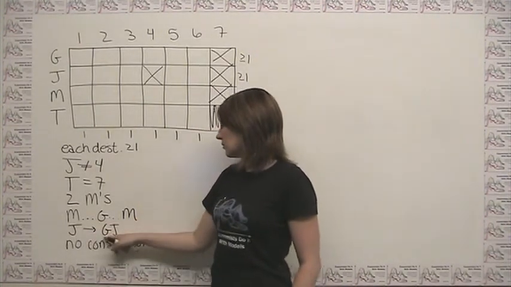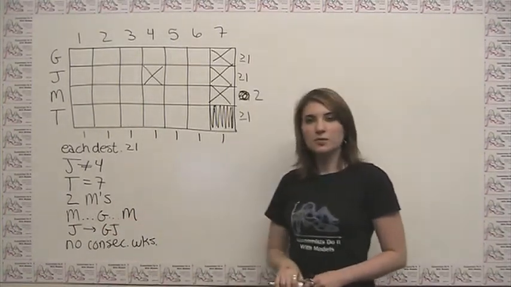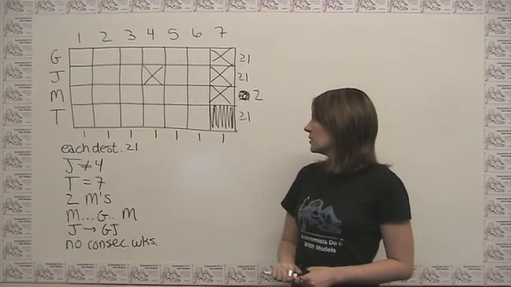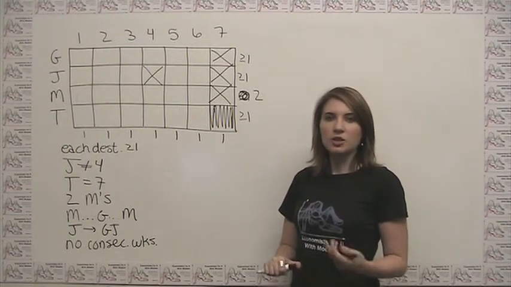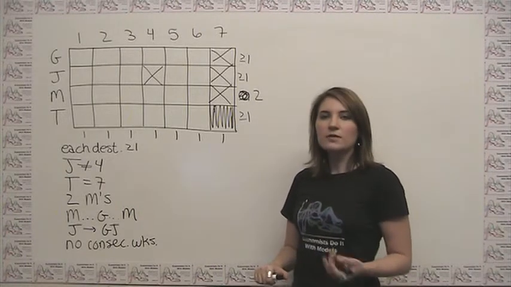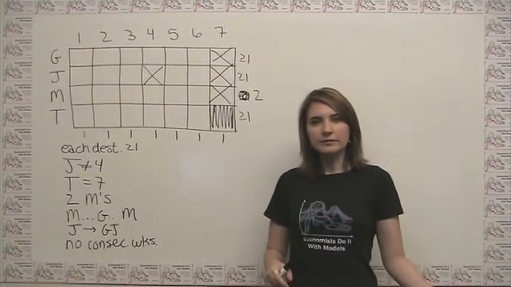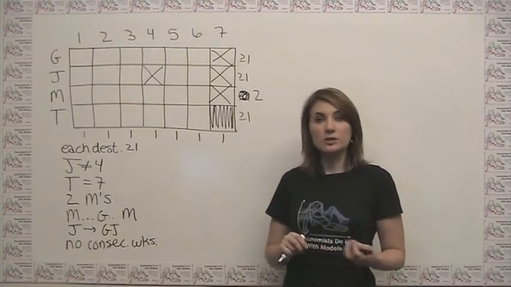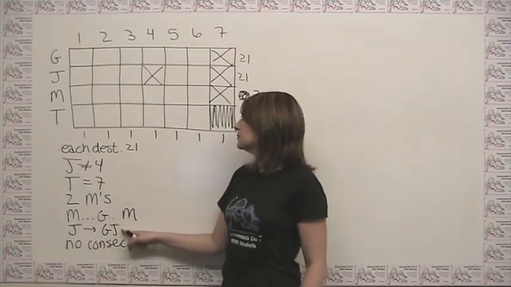Here, we have a rule of whenever we see a J, we have to have a G before it. So in that way, what restrictions does this put on J and on G? Well, given that this rule still means that we could see a G without a J, it doesn't really put any restrictions on where G can go, but it does put some restrictions on where J can go.